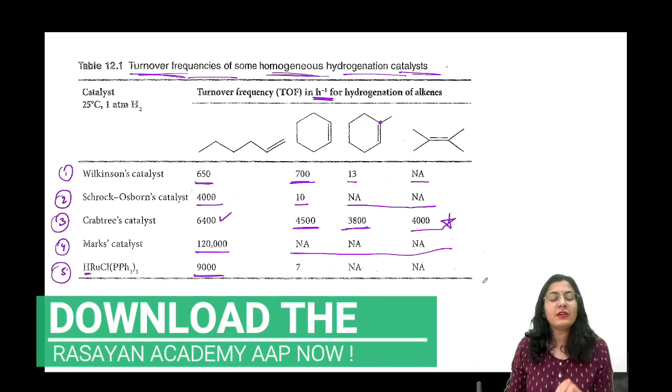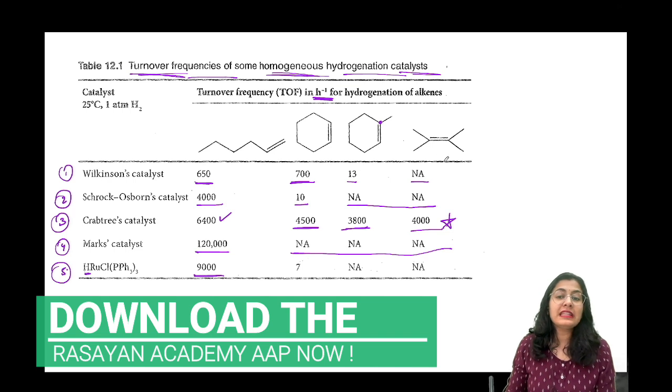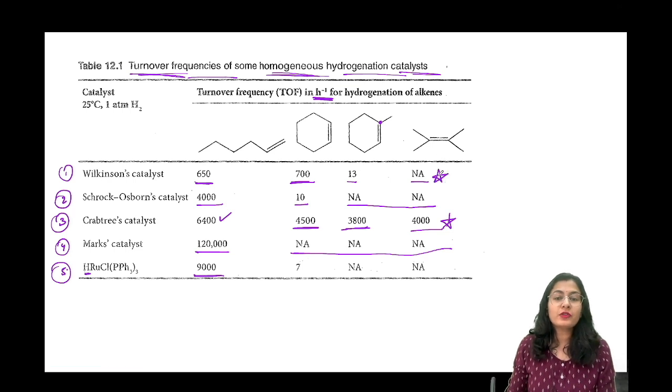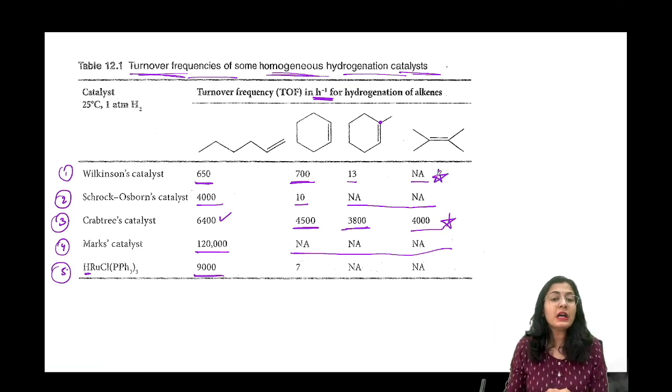So what are the two most important ones? Wilkinson catalyst is the oldest, and that's what we are going to remember. And the next is Crabtree's catalyst. हम इन दोनों को याद रखेंगे.